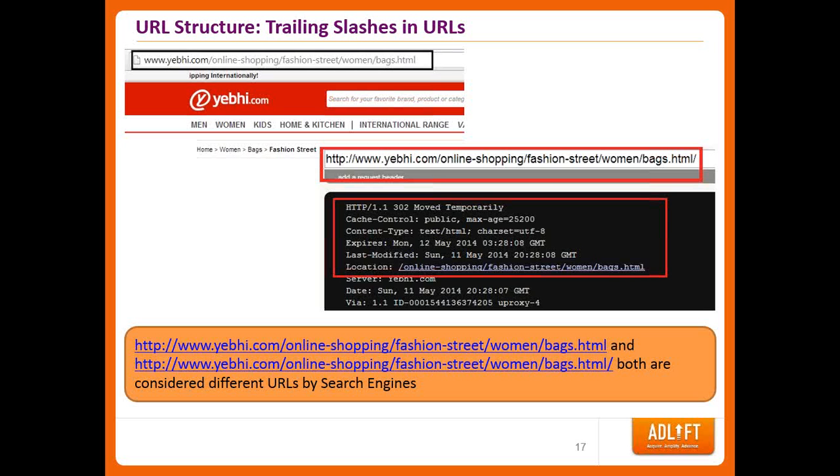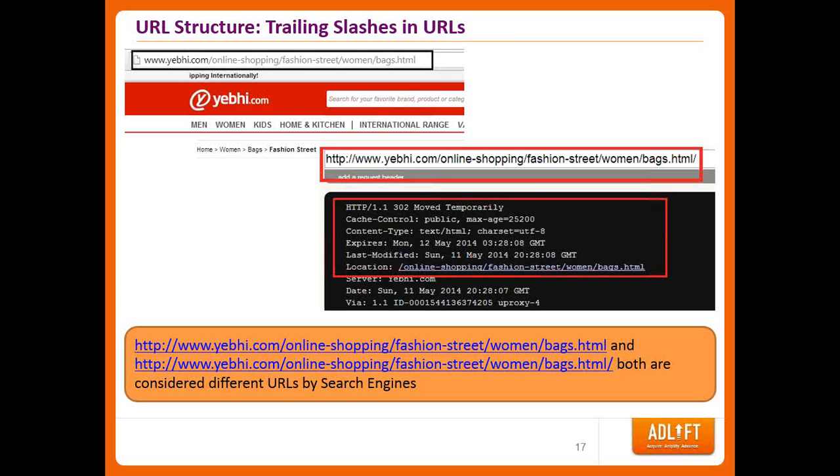If you have those trailing slashes in URLs, ideally they are the same, but if you use them and show a different URL, search engines treat them as a different version of the URL. Serving the same content with different versions of URL can lead to duplicate content issues. What they have done wrong here is put a 302 redirection, which is a temporary redirection, but the page is actually a copy of the main page. So there should be a 301 instead of 302.